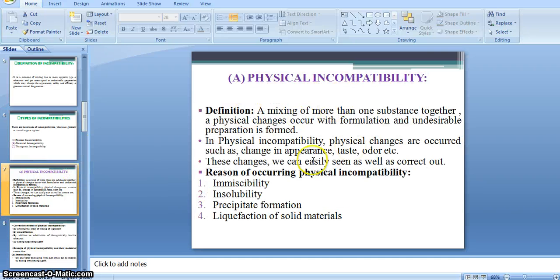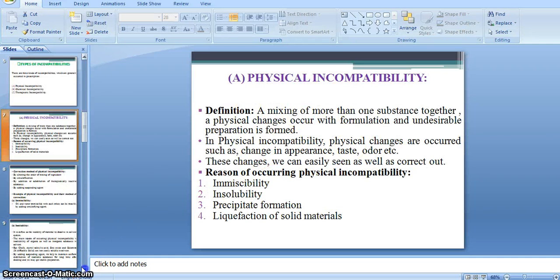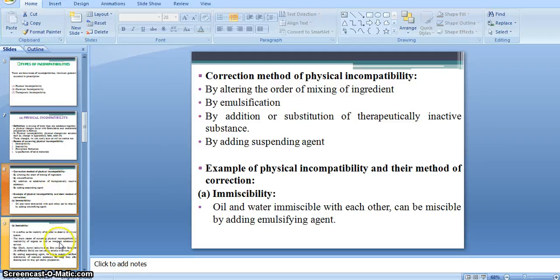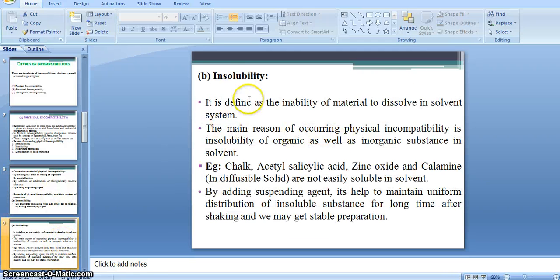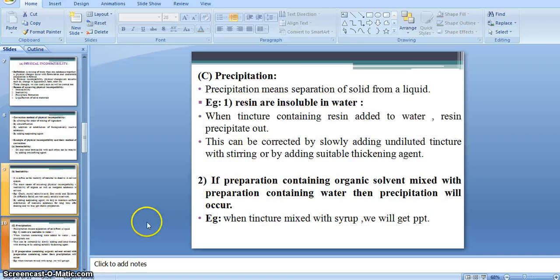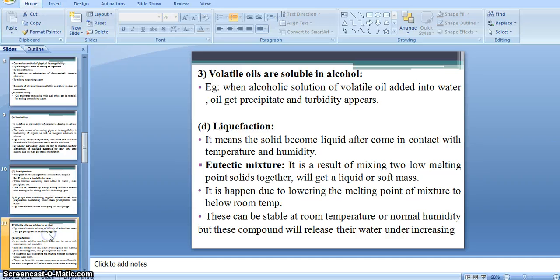This portion we have already completed in our previous lecture, that is insolubility and precipitation. Then after that, this is the fourth example of physical incompatibility, that is liquefaction.